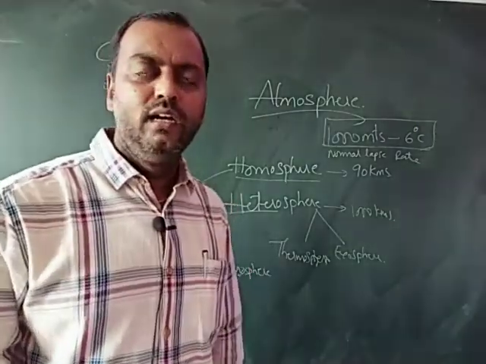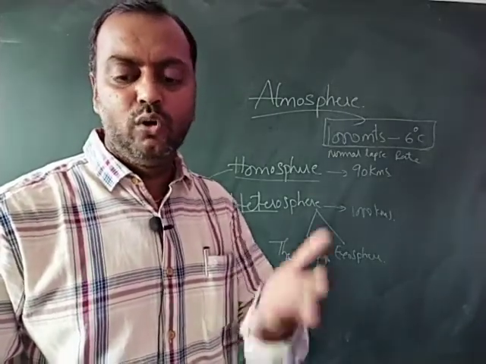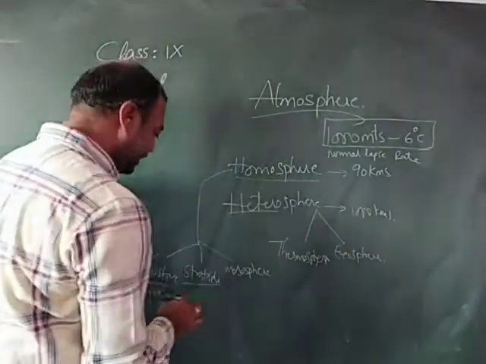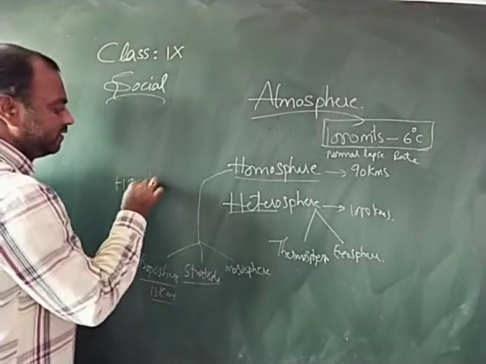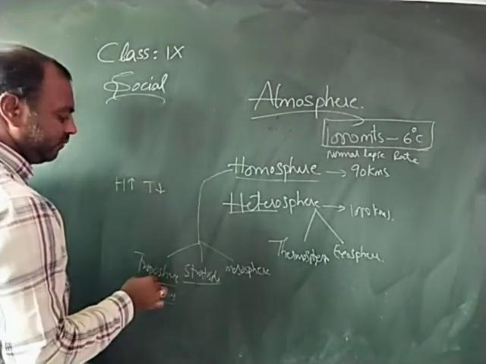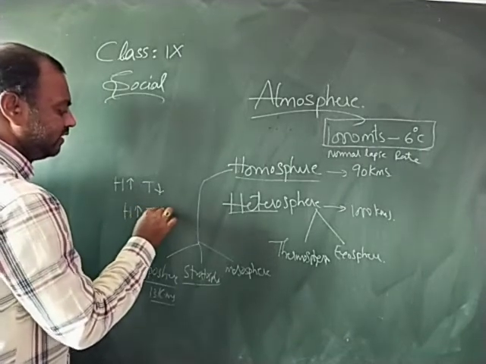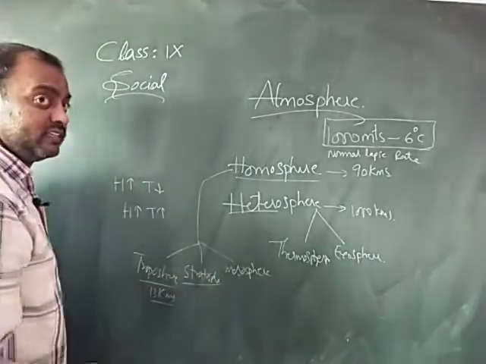And coming to the temperature, it increases as the altitude increases. That means it is reverse to the normal lapse rate. Generally in the troposphere, as the height increases, the temperature decreases. But in the stratosphere, as the altitude increases, the temperature also increases. So that's the change which happens in the stratosphere.